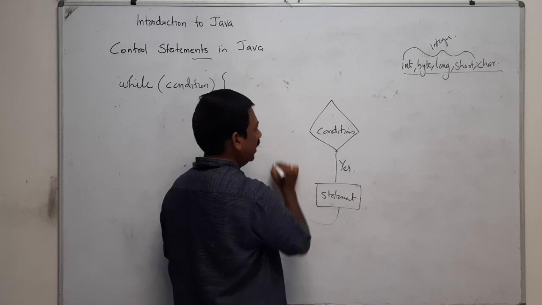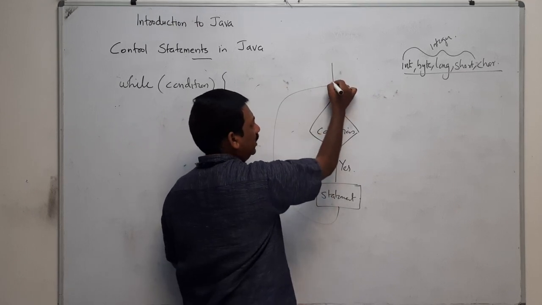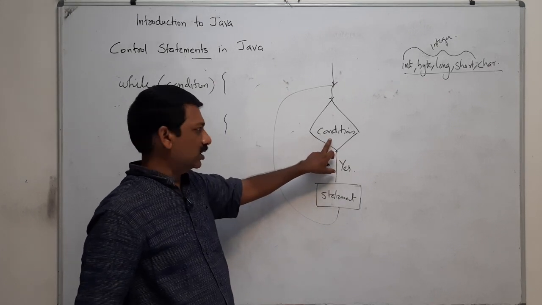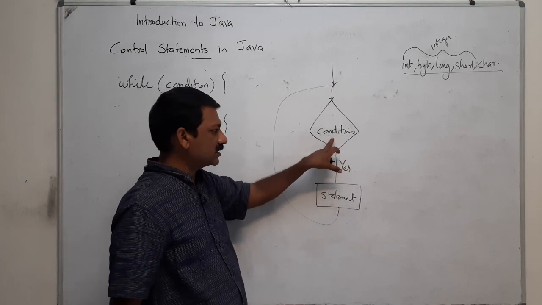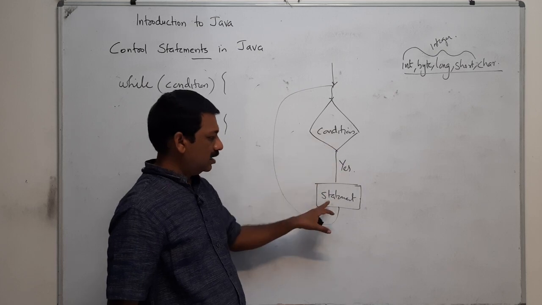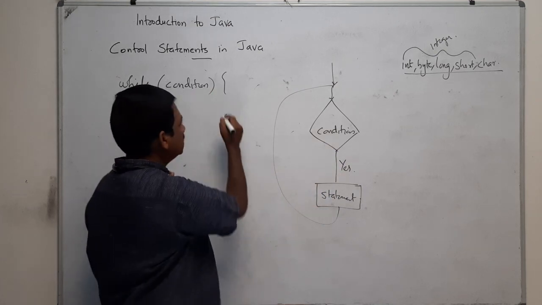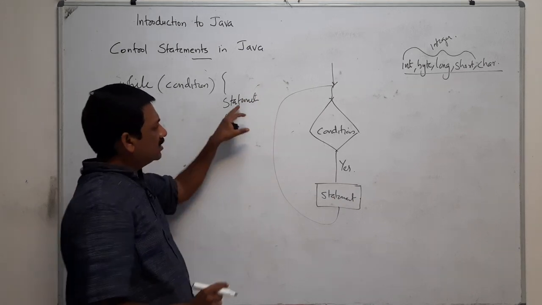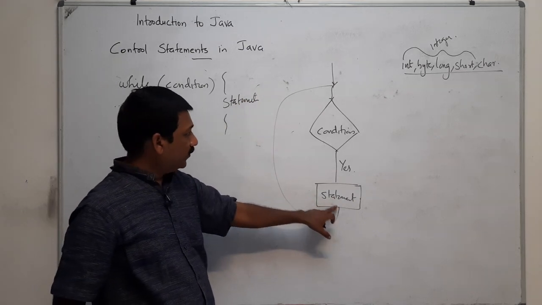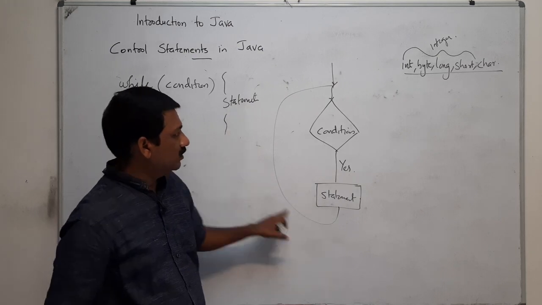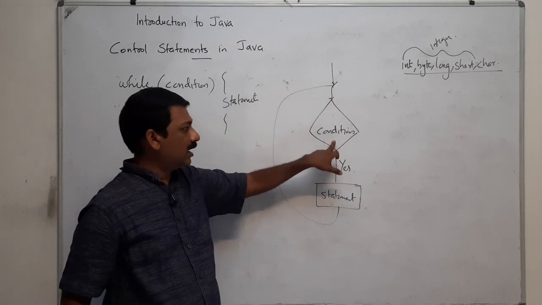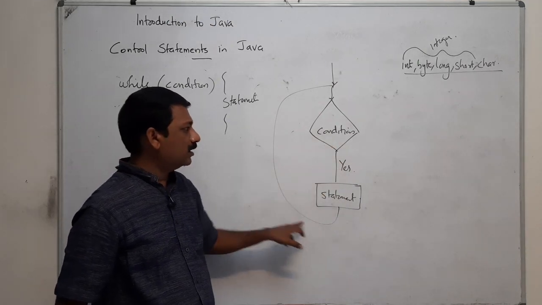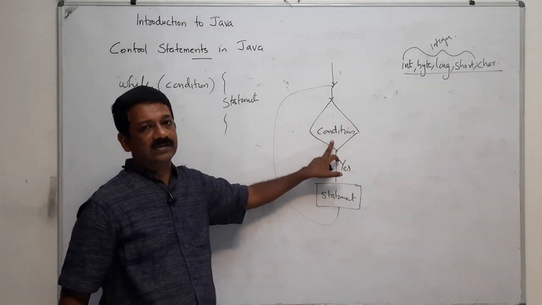After executing them, it will come back to the initial location and check the condition again. Again, if the condition is true, it will repeat this until the condition fails.